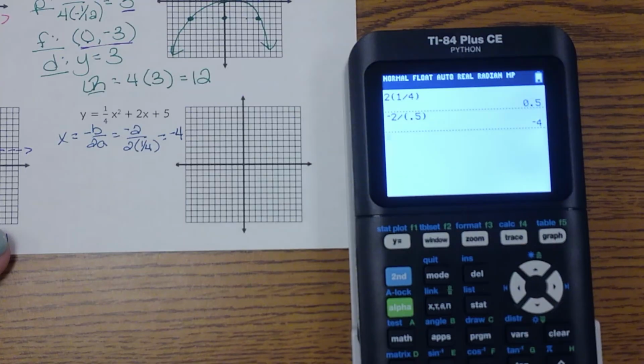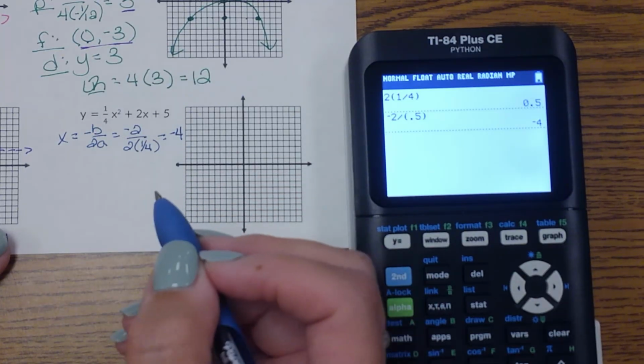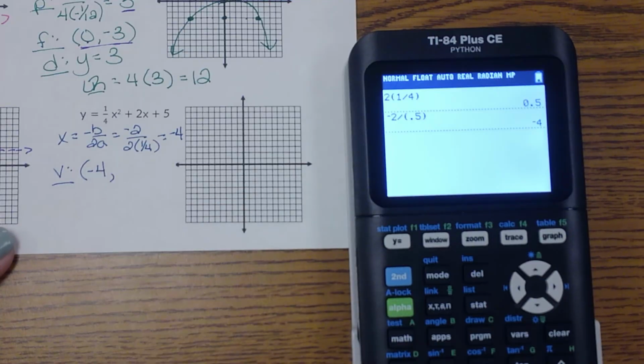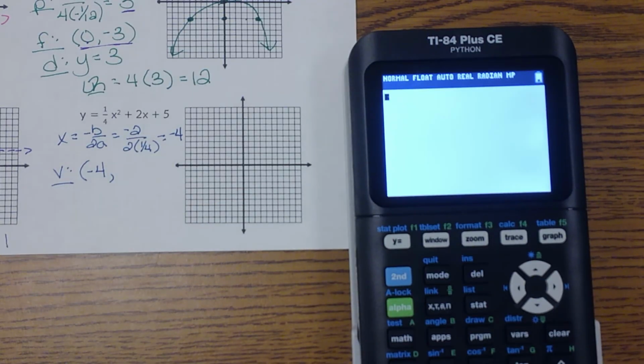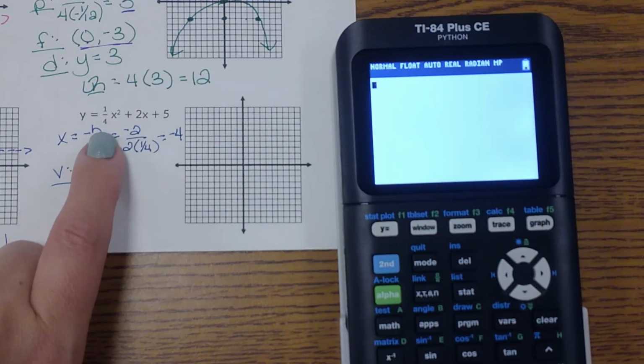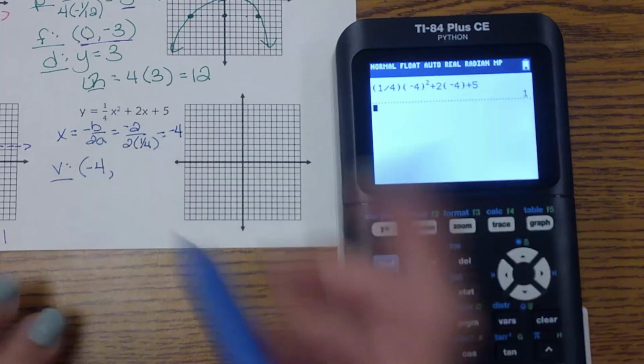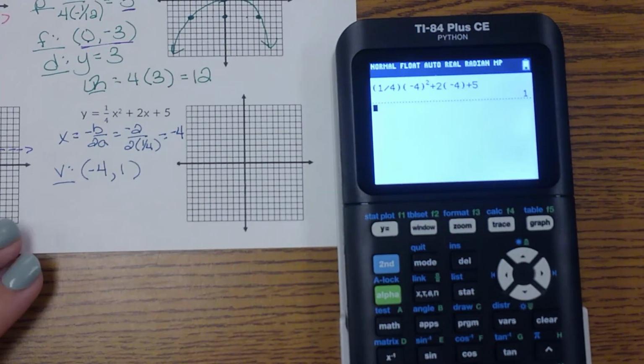Okay, so I got a -4, which means if I want to find my vertex, I know my x value is -4, I have to find that y value. And we did this last lesson. So looking at that, I am going to go ahead and plug in a -4 wherever there is an x. And that gives me my y value of the vertex.